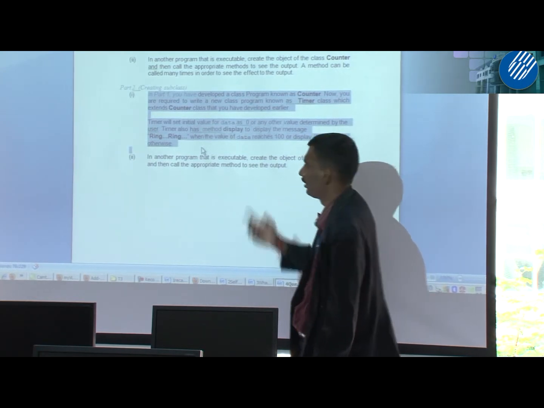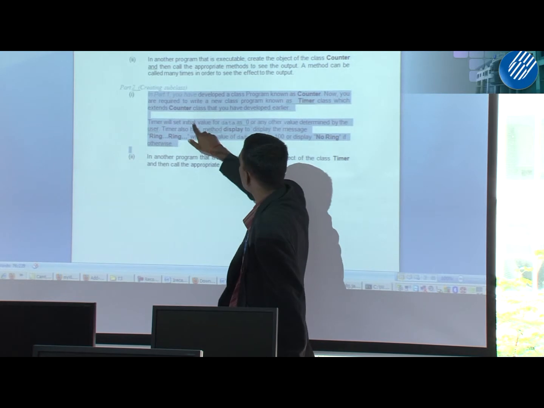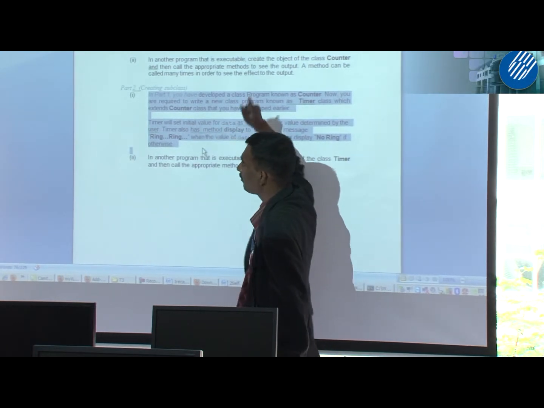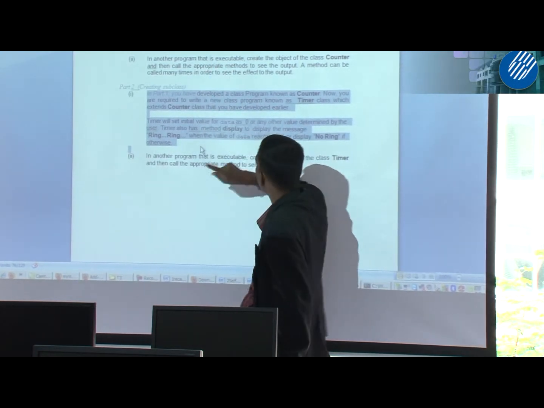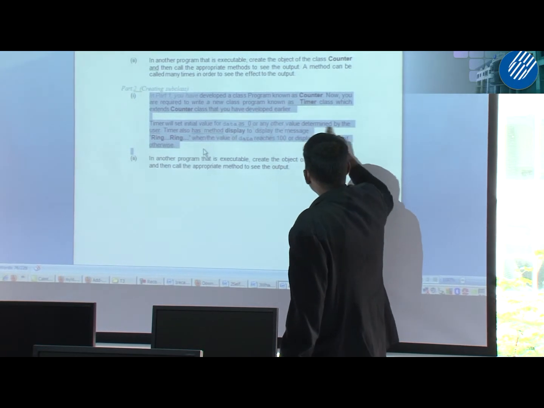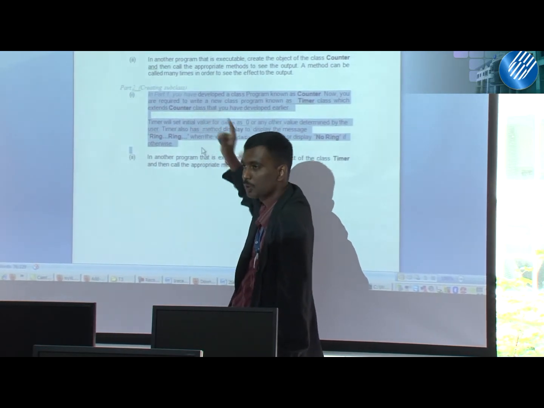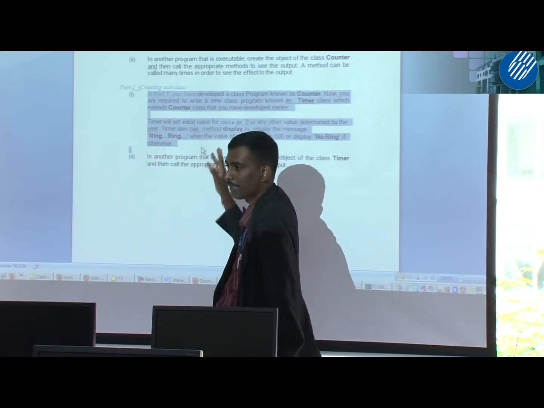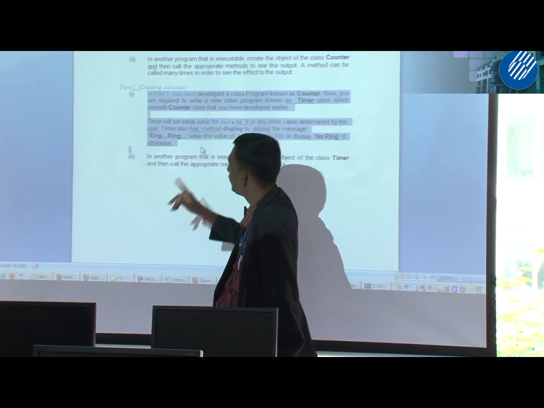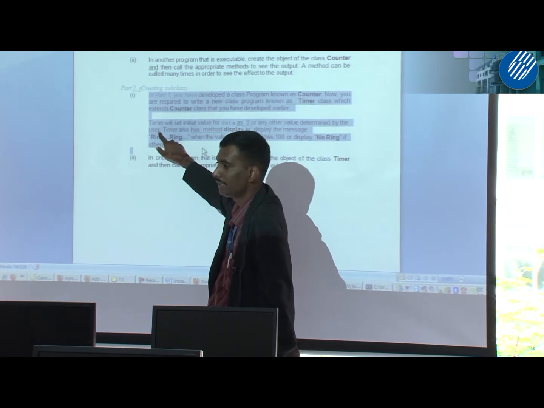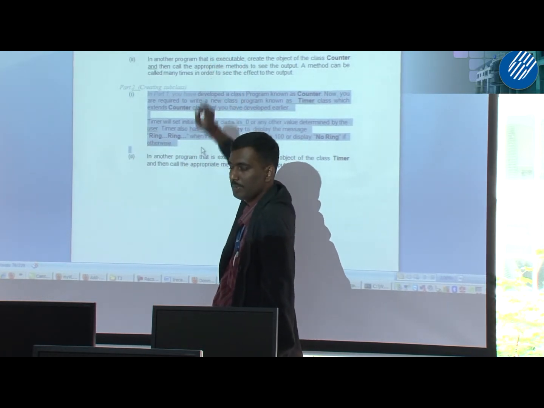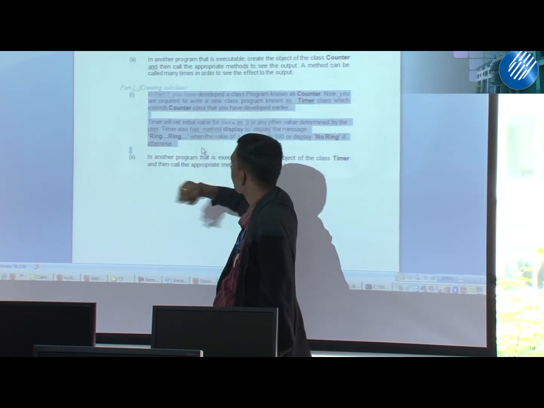Overlap, right? Timer will set initial value for data as 0, overlap with the first constructor, or any other value determined by the user, overlap with the second constructor. So overlap means don't do it in a subclass, so you don't need to implement. You just call. The subclass just calls the superclass.